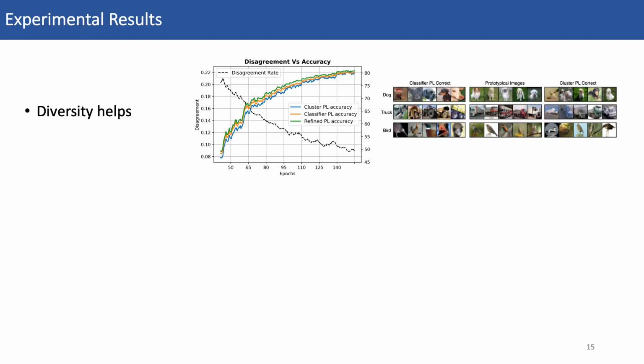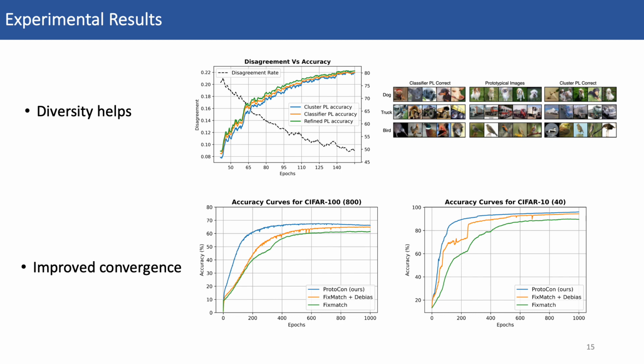In our qualitative experiments, we investigate when each of the two pseudo-labels is more accurate. The images on the left depict the instances where the softmax pseudo-label is on average more accurate than the prototypical pseudo-label. Conversely, the images on the right are where the prototypical pseudo-label is more accurate. We see that on the left, the images exhibit distinctive but less prototypical features, such as the truck wheels and the bird beaks, while the ones on the right are more prototypical in nature.